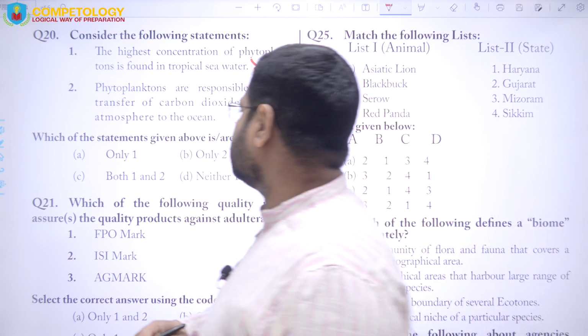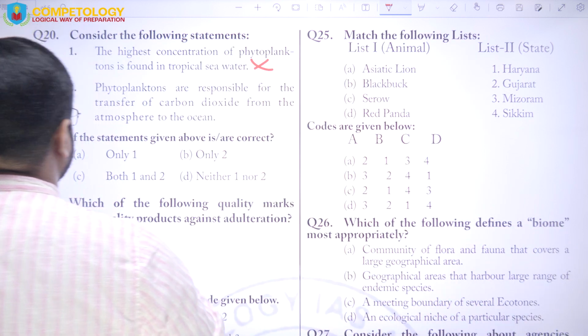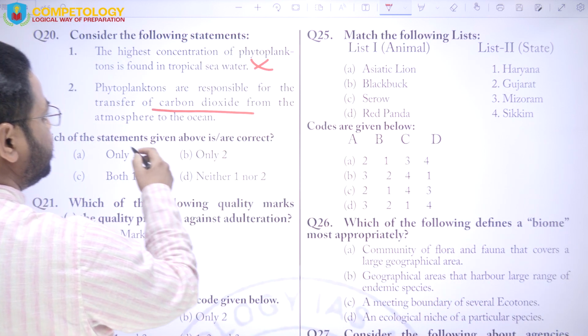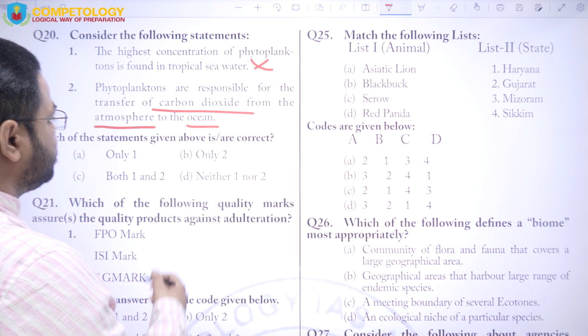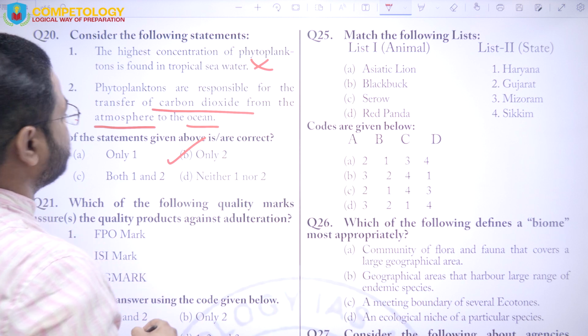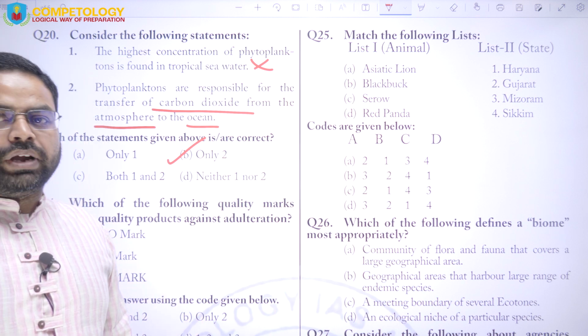Next: phytoplankton are responsible for the transfer of carbon dioxide from atmosphere to ocean. This is correct, and that is why the answer for question number 20 will be B only.